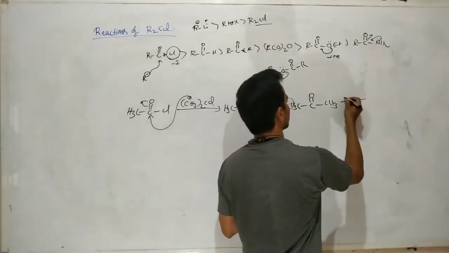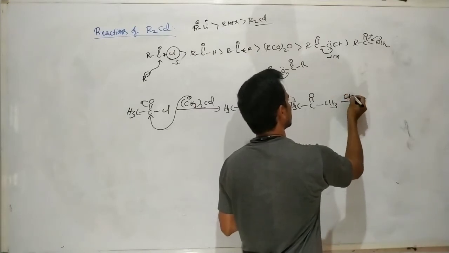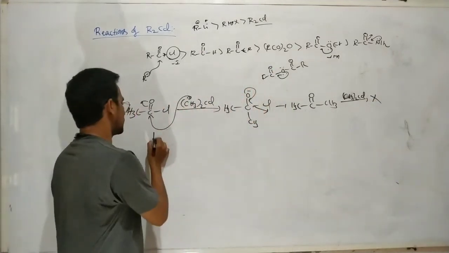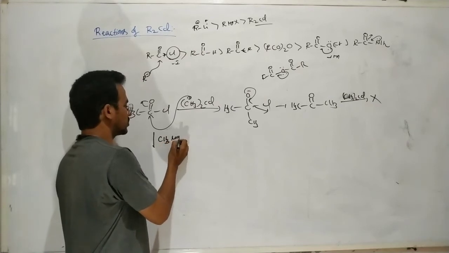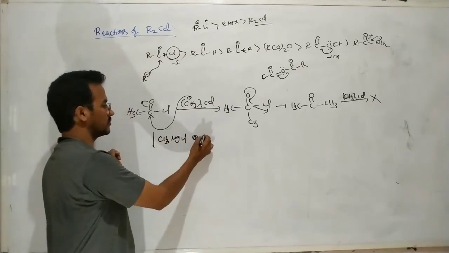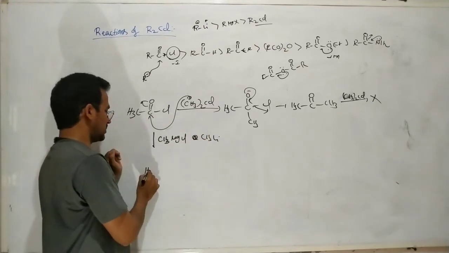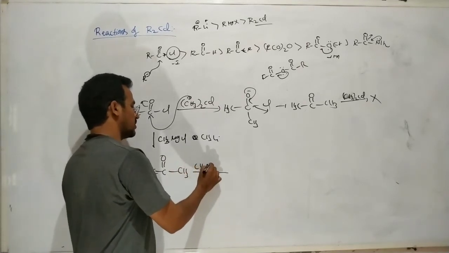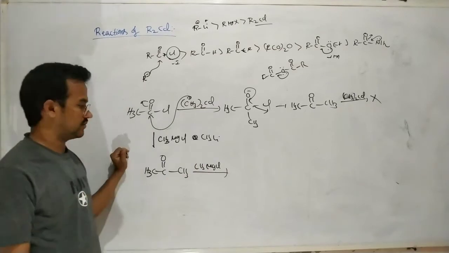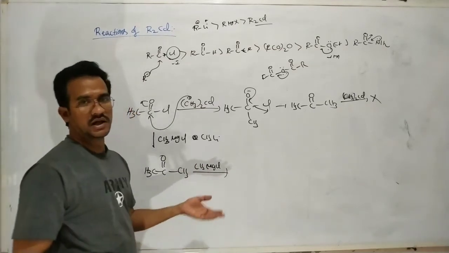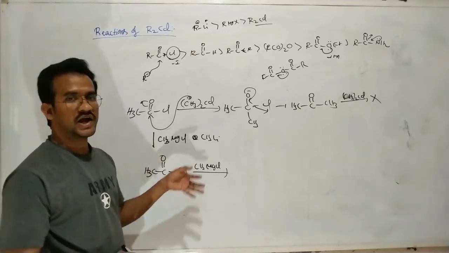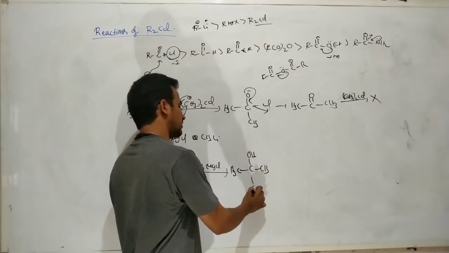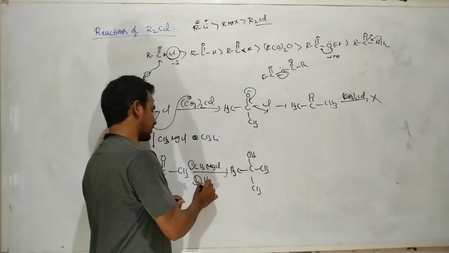There is no further reaction with (CH3)2Cd. But if you add methyl magnesium chloride or methyl lithium, after the first step the ketone can further react with methyl magnesium chloride or methyl lithium, because Grignard reagents and alkyl lithiums are more reactive and can react with aldehydes and ketones also. Then, followed by hydrolysis, we get the product.